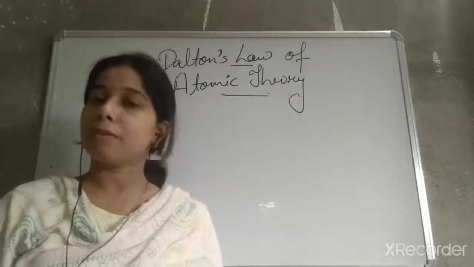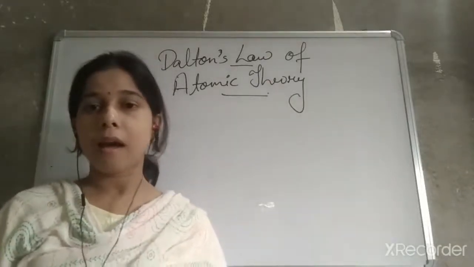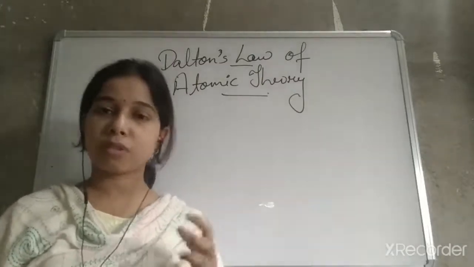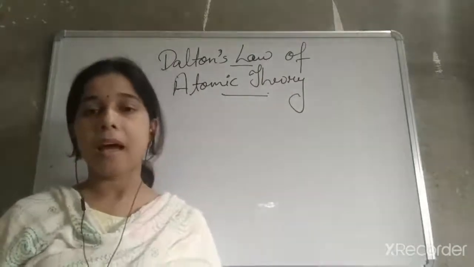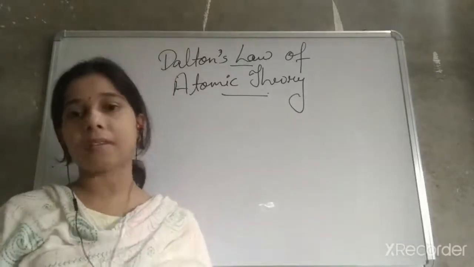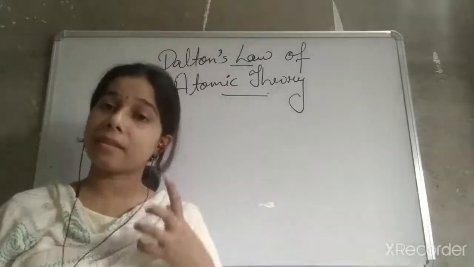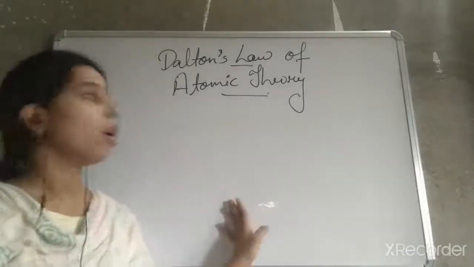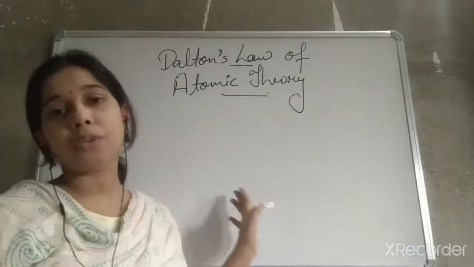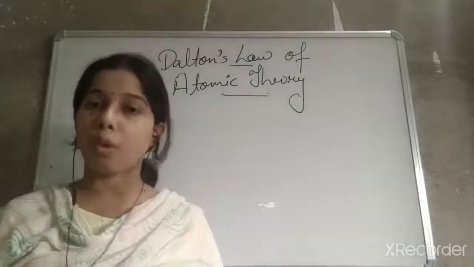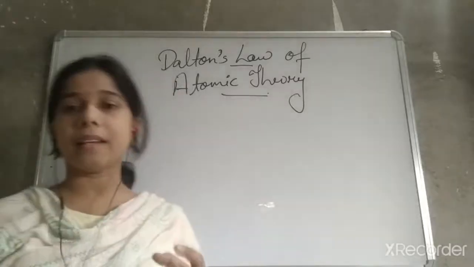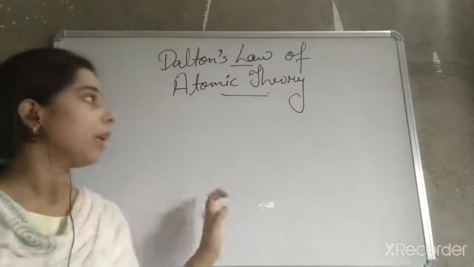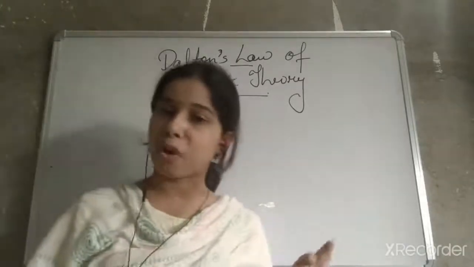So Dalton, he was an English teacher in Manchester, and he was studying the nature of the matter. So he looked at the structure and the nature of the matter, and then he explained that on the basis of some assumptions, and those assumptions that we study in Dalton's law of atomic theory we call the postulates of Dalton. So basically Dalton studied the nature of the matter, and on the basis of some assumptions, he explained Dalton's law of atomic theory.